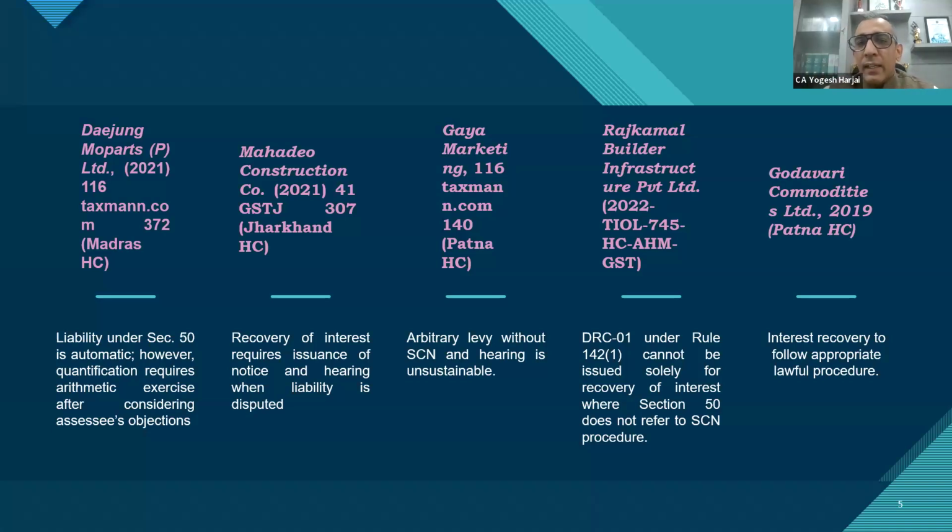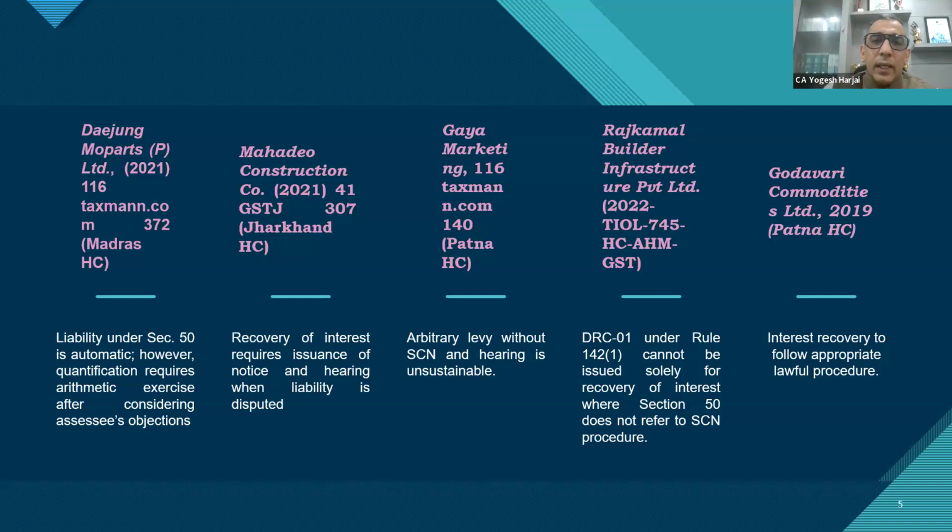So it may not be direct, but if it is a case of assessment made by the department, then under 73, 74, in order to avoid penalty, you have to pay the tax along with interest. If tax is paid and interest is not paid, you might face penalty also: 10% in 73 and might extend to 25, 50% in case of 74.